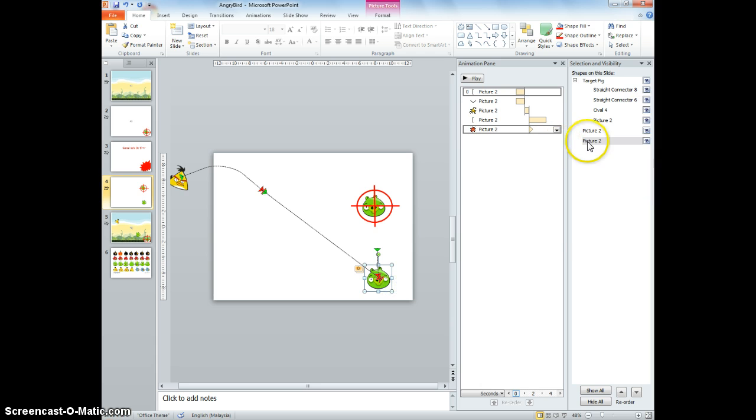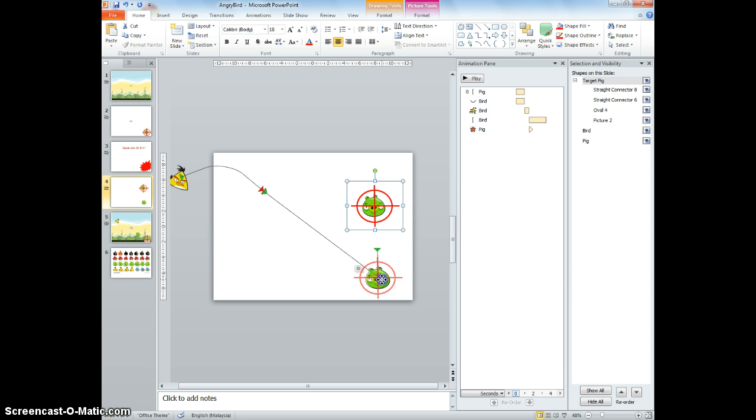This one is my pig. This one is my bird. Okay, so what happens right now is the target pig, I will just put it right nice there.